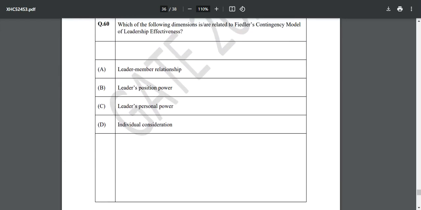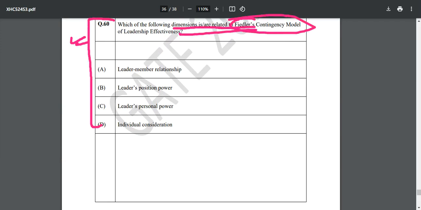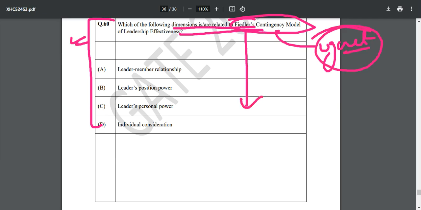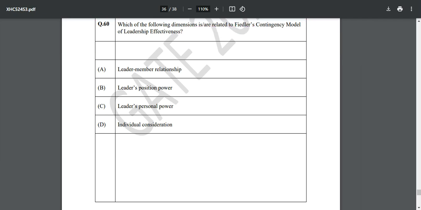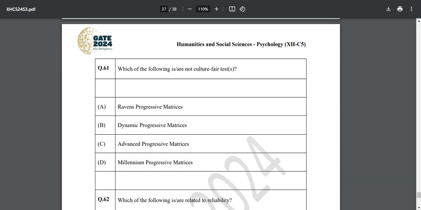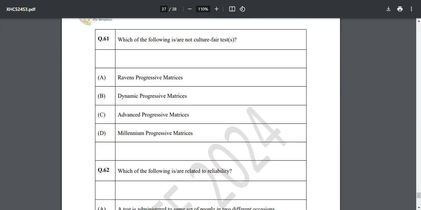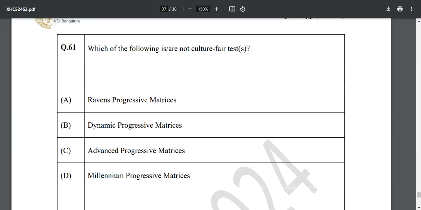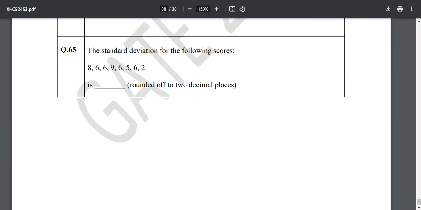Okay, and see, this question was out of context: which of the following dimensions are related to Fiedler's contingency model. You study this for UGC NET, but I guess you would not find that in the Cesarelli book. So just be aware. This is the industrial part. And which of the following are not culture fair tests? You will also get the answer for this, and then we will move ahead.